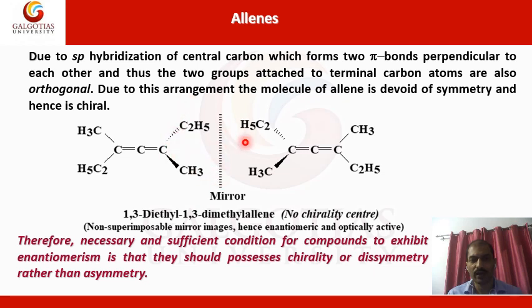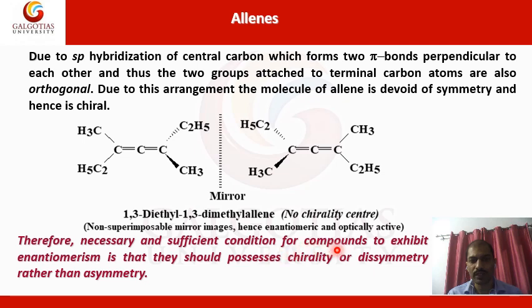Due to that, this shows optical activity, and they are enantiomers, non-superimposable to each other. So this is also an example you can consider once we are talking about chirality.